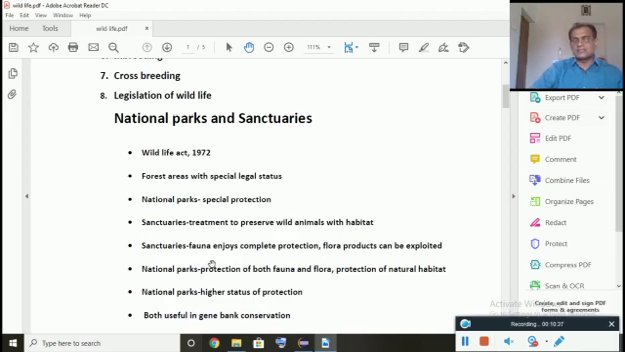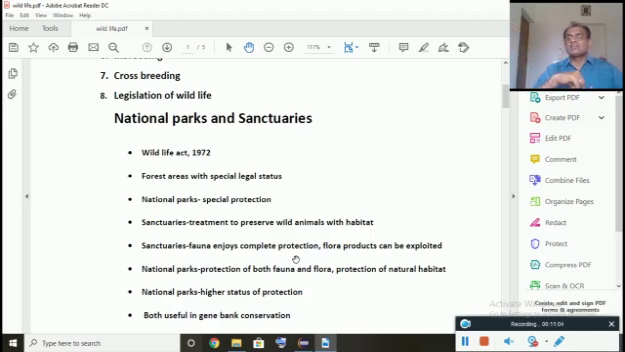In the case of sanctuaries, what happens? Fauna enjoys complete protection. That means there is no hunting there. Animals are totally protected, but one can make use of the plant products. If a tree has fallen, you can get the timber. If fruits have fallen there, you can collect the fruits and use them. If medicinal products are there, you can have them. So this is how flora can be exploited in the sanctuaries.